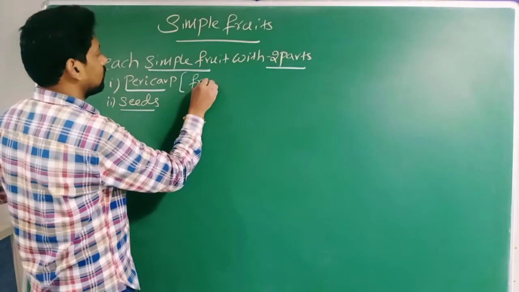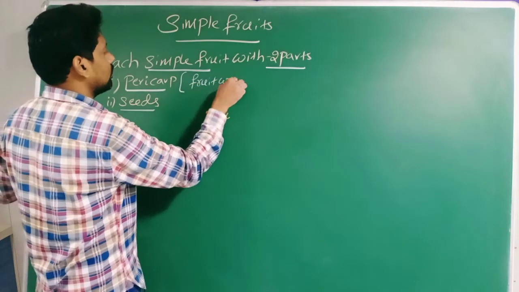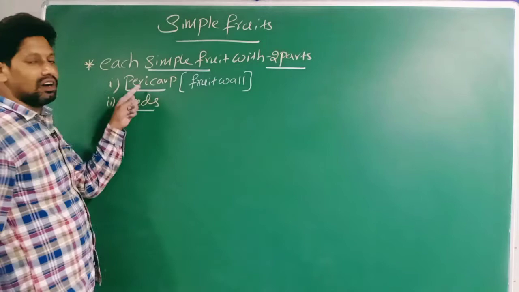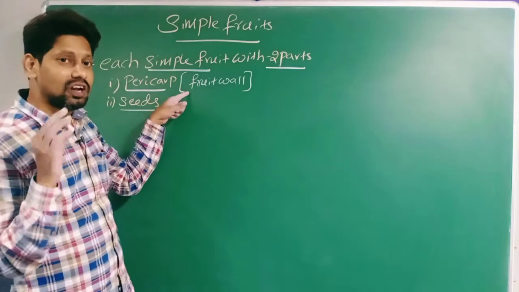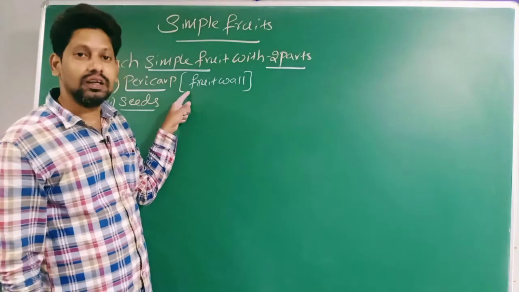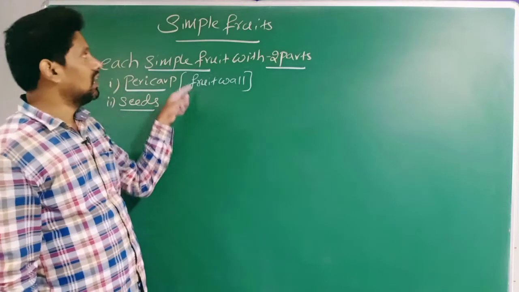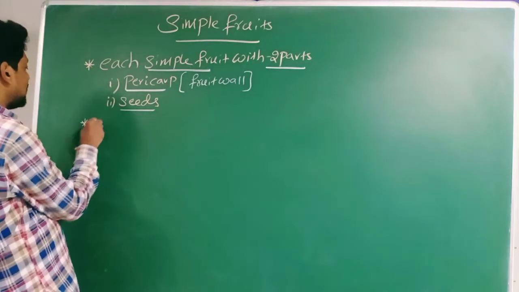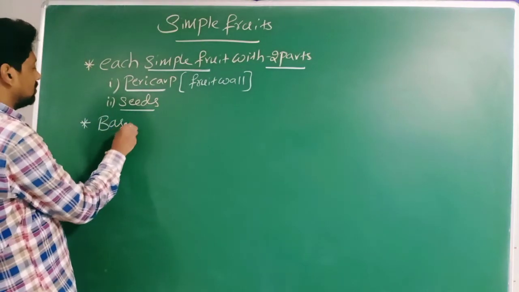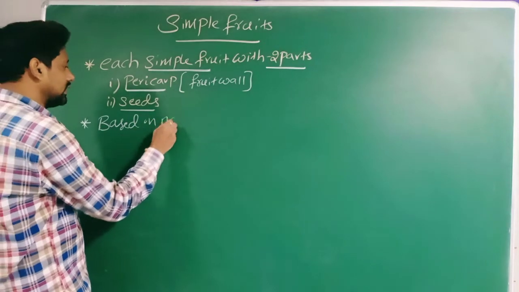I already told you, pericarp means fruit wall. Based on the nature of pericarp, these simple fruits are of two types. Based on nature.